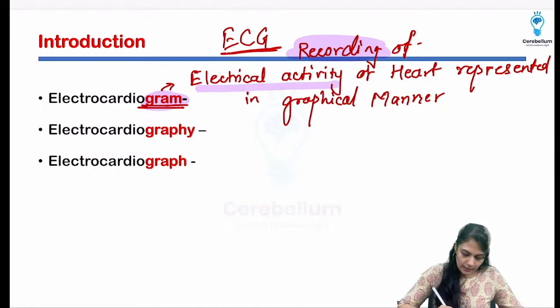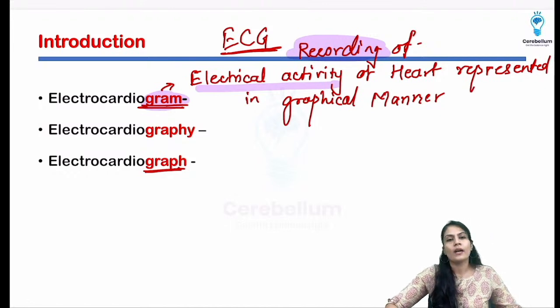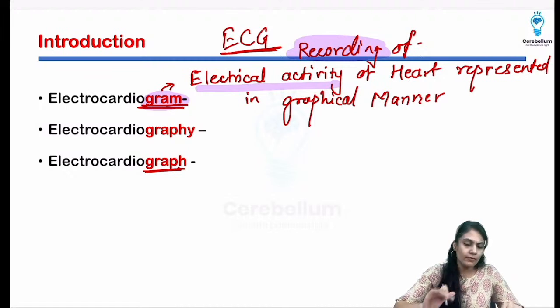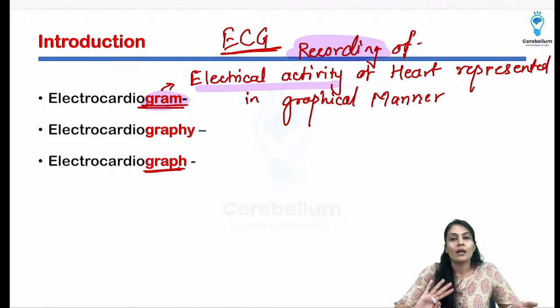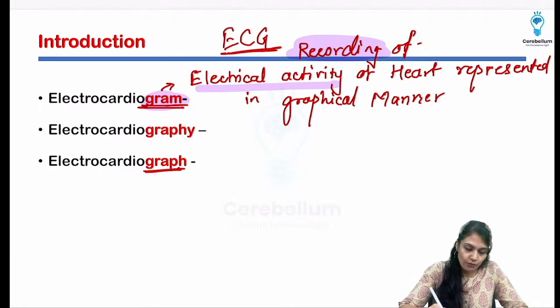Okay, next, coming to electrocardiography. If you understand electrocardiograph, graphy is easy. Whenever graphy or metry comes, that means you are doing a procedure. The procedure of recording is called graphy.